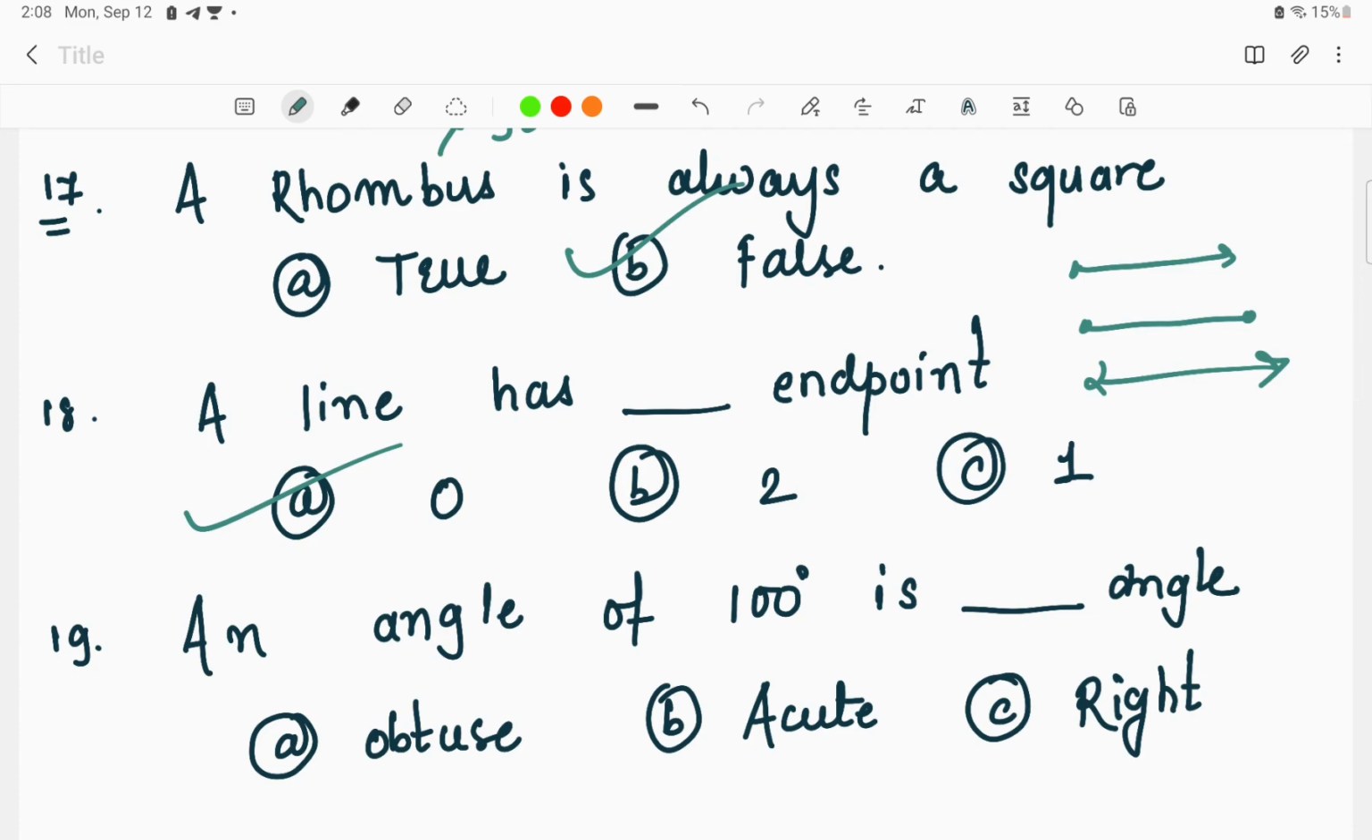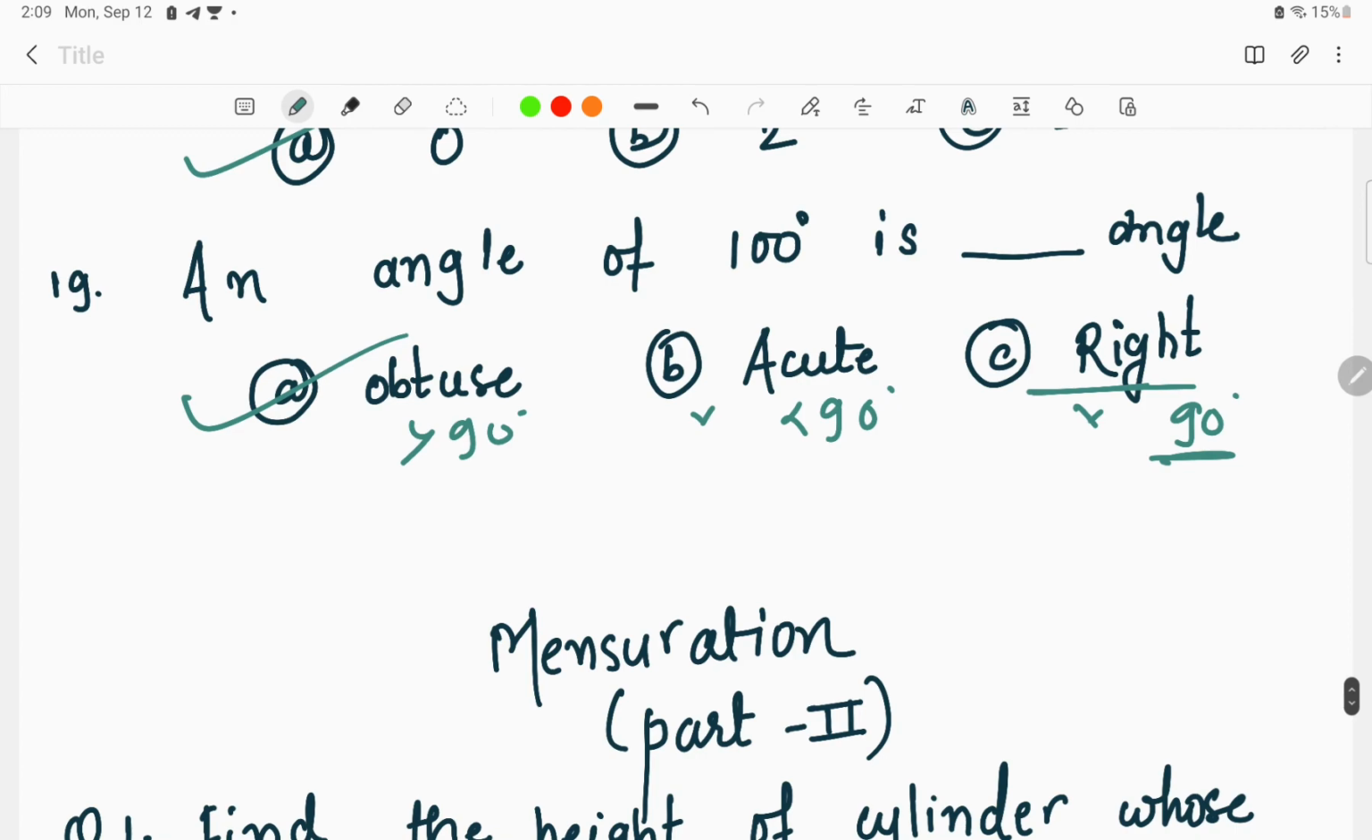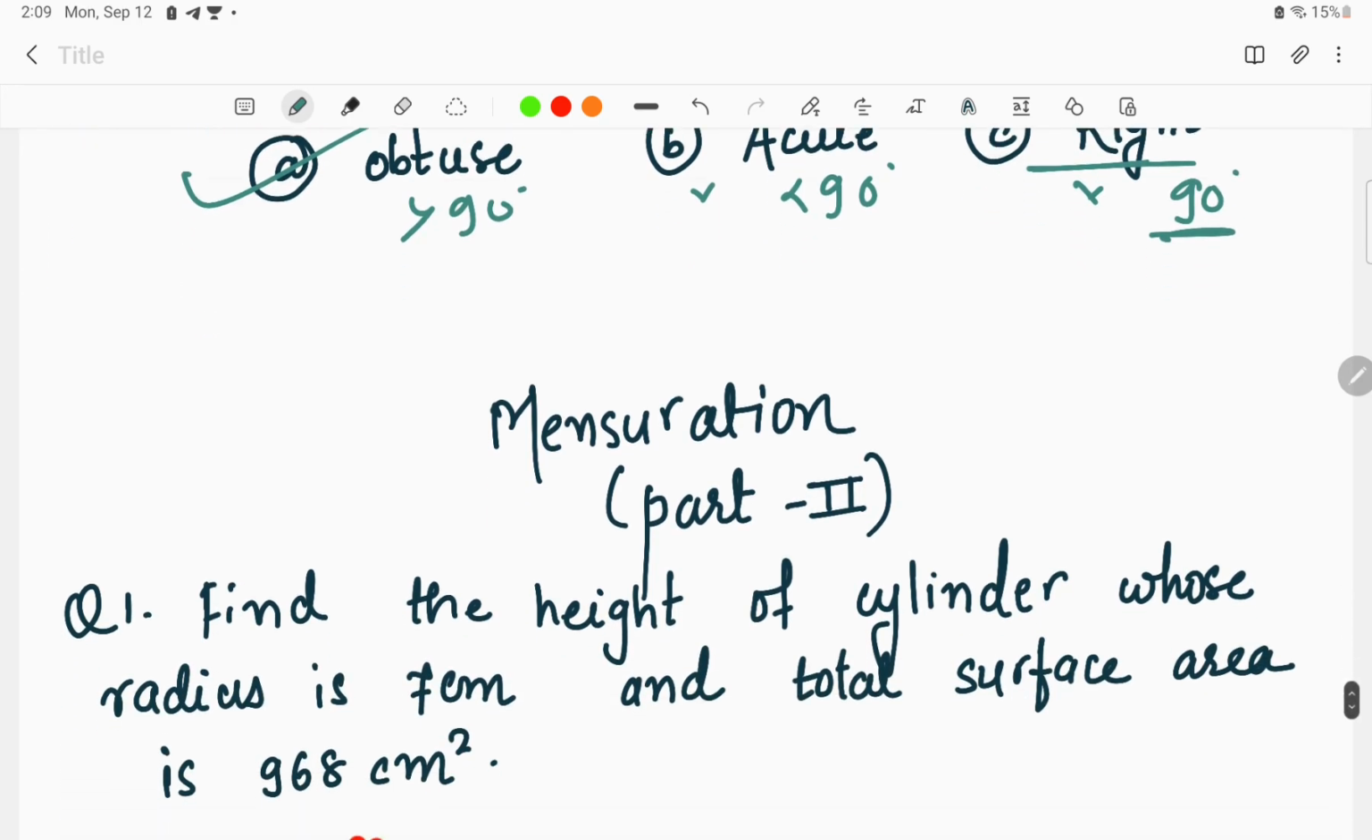Now next, an angle of 100 degrees is an acute, obtuse or right angle. As I told you, acute means less than 90 degrees, so acute can't be the answer. A right angle is equal to 90 degrees, so this cannot be the answer. And obtuse means greater than 90 degrees, so this is the right answer to the question, that is obtuse angle.